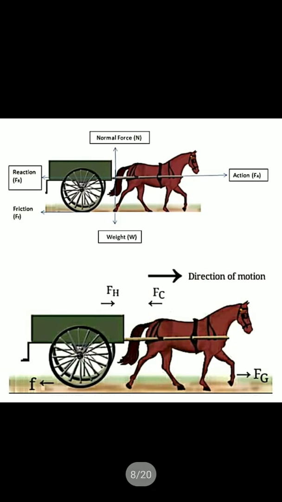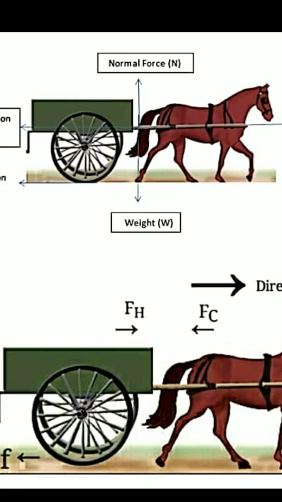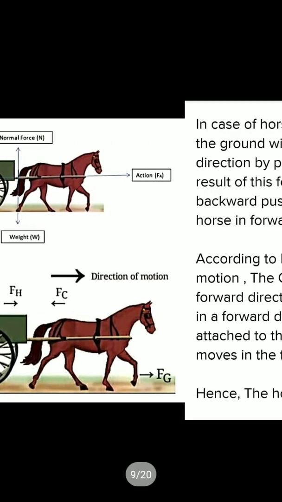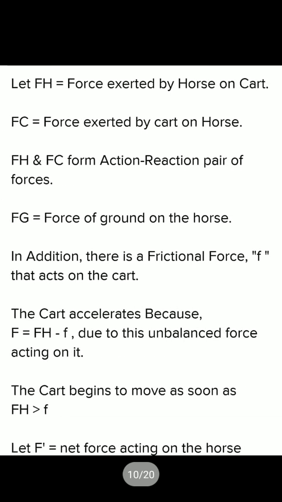In this figure you see that this is Fh. Fh is the force exerted by the horse on the cart. When the horse moves in a forward direction, it also applies one force on the cart. That's why the cart also moves in a forward direction. So we consider Fh the force exerted by the horse on the cart. The cart also applies one force on the horse.